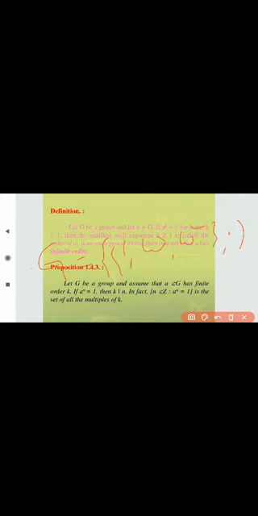Omega to the power 1 is omega, omega squared is omega squared, omega cubed is equal to 1, so the order of omega is equal to 3. Similarly, omega squared to the power 1 is omega squared, its square is omega to the fourth, and its cube is equal to 1. Here the order of omega squared is equal to 3.